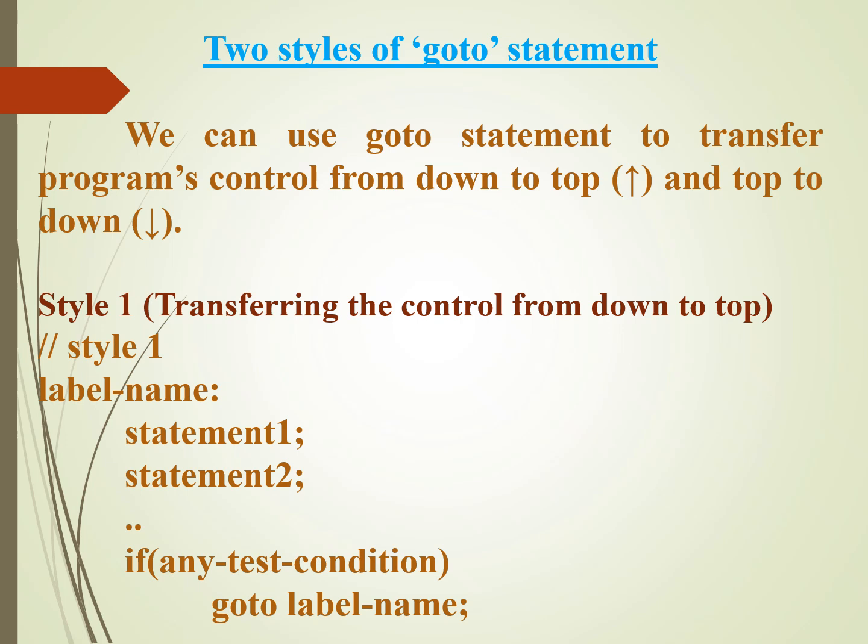In this style, the label is placed before the statement, near the beginning of the program. The program executes normally until it reaches an if statement. If the specified condition is true, the goto statement transfers control back to the label statement and execution continues from that point. If the condition is false, the goto statement is not executed and the program continues with the next statement in the normal sequence. This style creates a backward jump in the program. While it works correctly, it should be used carefully because repeated jumps make the program difficult to read and maintain.